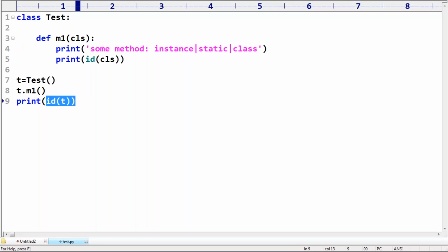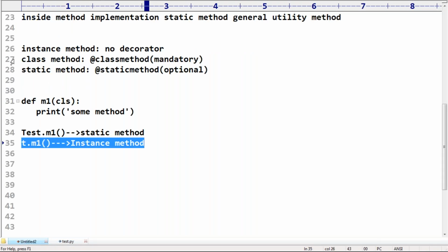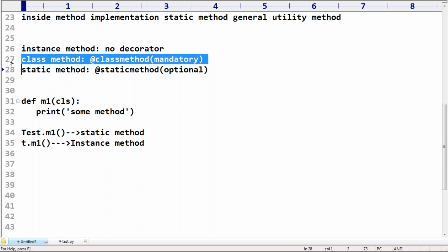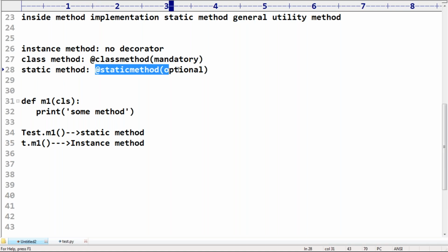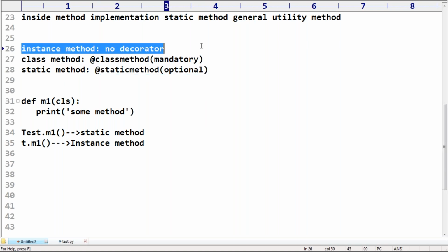Now, decorators, is it clear? Are you getting it? For the class method, is the @classmethod decorator mandatory or not? Yes, it is mandatory. But static is optional. For instance methods, there is no decorator concept at all.